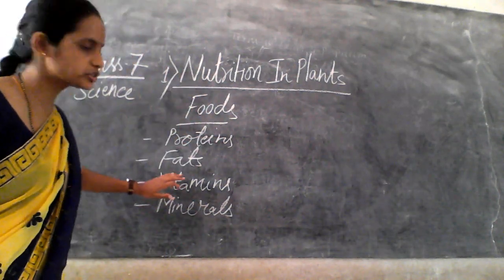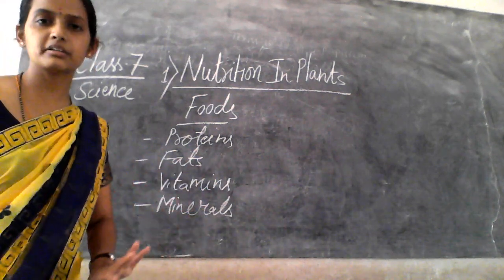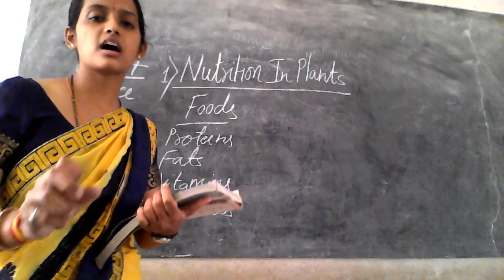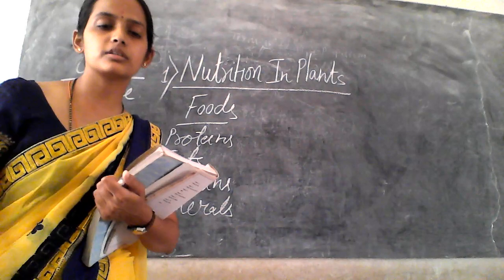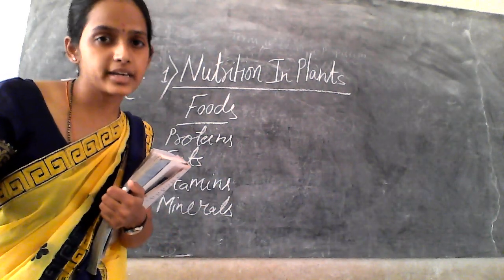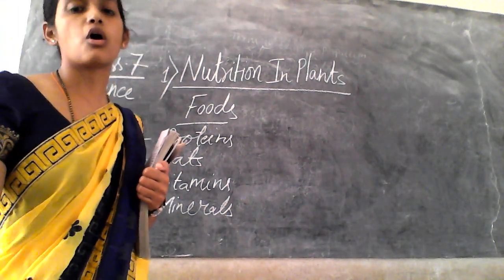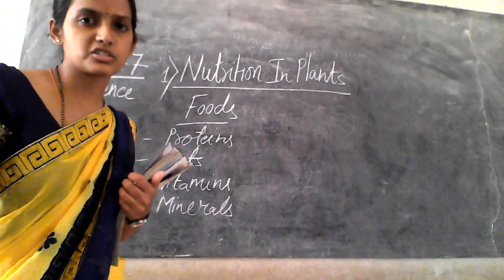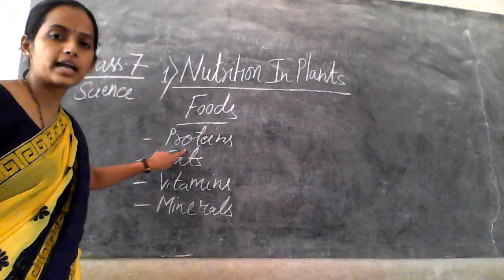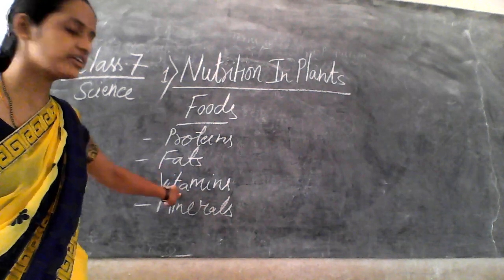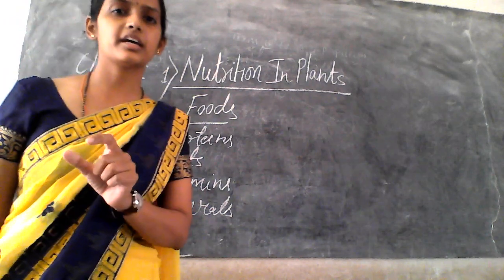So what are those? Protein, fat, vitamins and minerals. Okay, so these are the components of the food, and these are known as what? Nutrients. Okay, so we eat food or the dishes to get the energy, and the food consists of these elements or substances, and we call these elements nutrients.